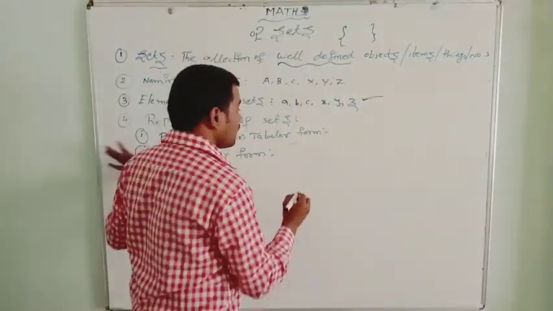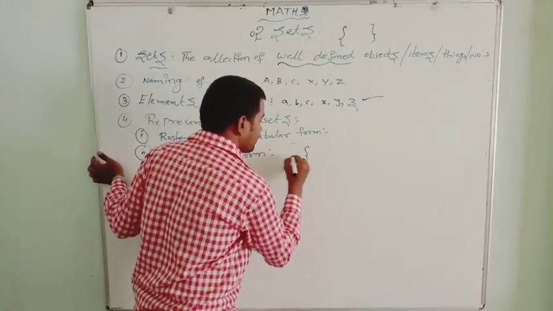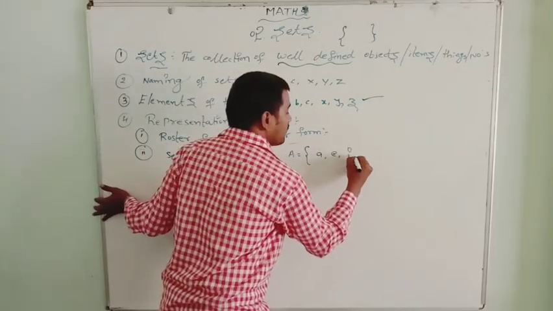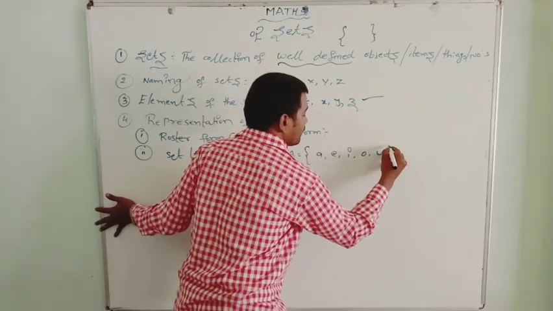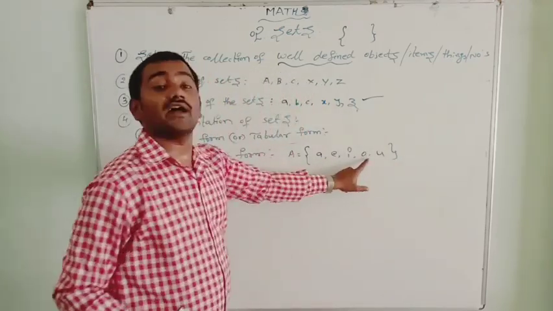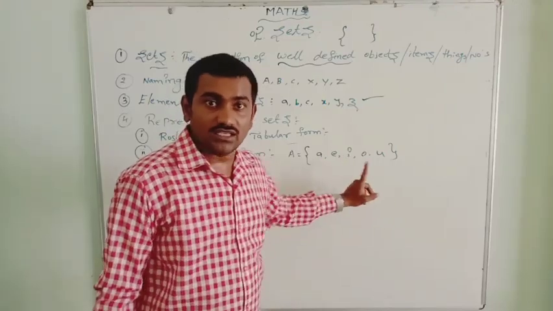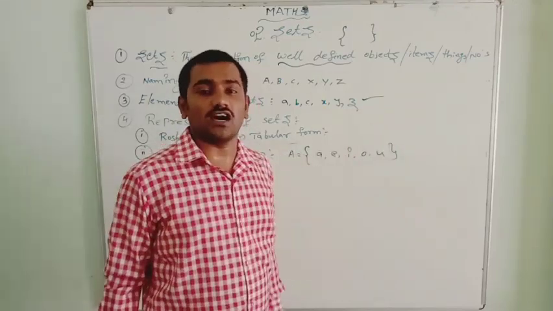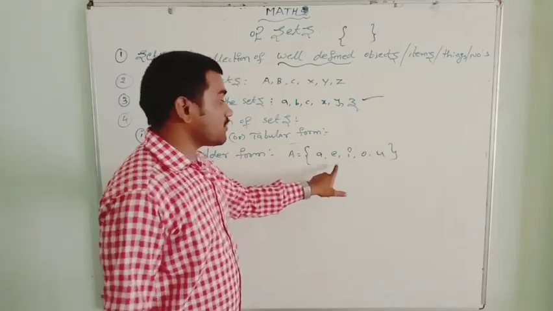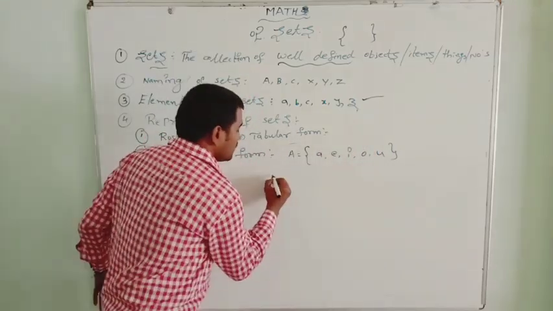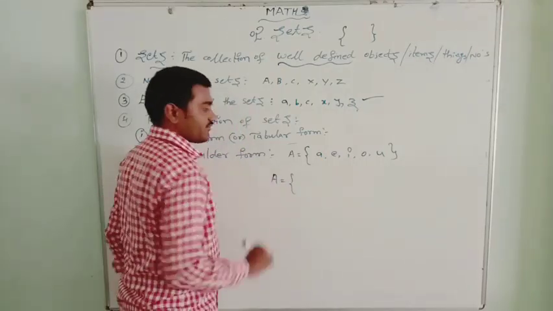Suppose, let me write here: A, E, I, O, U. What are these? Vowels. Yes, we can know these are the vowels of the English alphabet. This is in the roster form. Let us represent it in the set builder form.